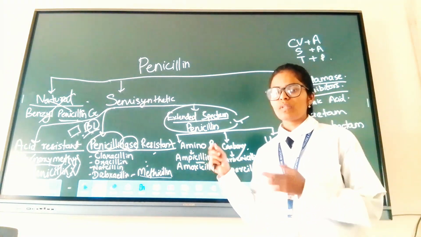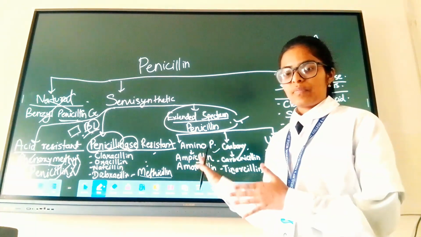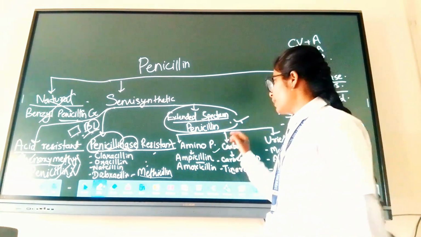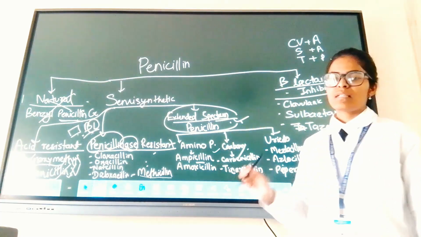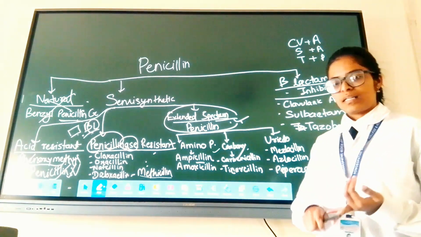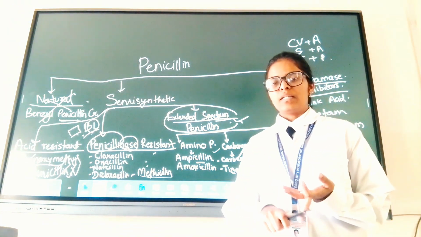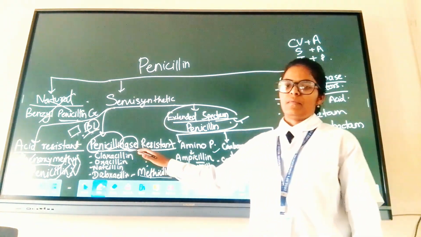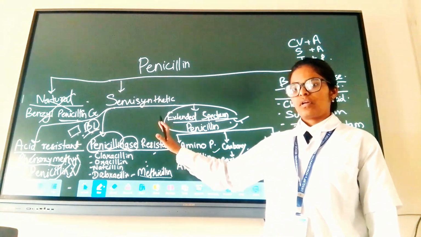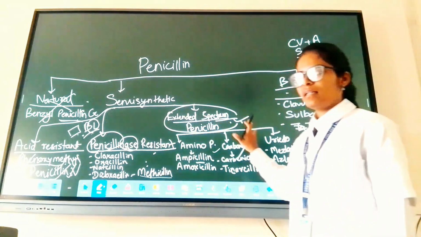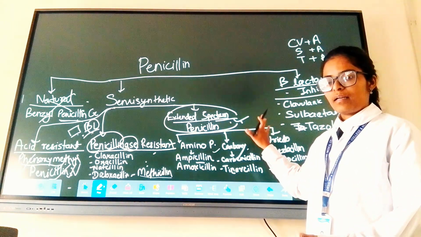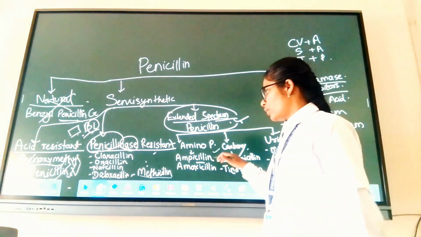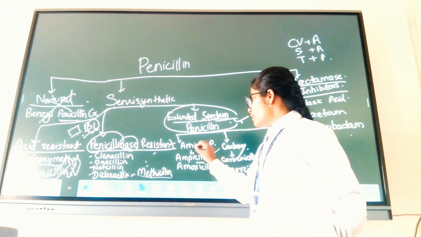It can destroy gram-negative bacteria, gram-positive bacteria, aerobes and anaerobes. Spectrum means gram-positive or gram-negative. It is broad spectrum. Okay. The earlier ones have limited spectrum because they can only destroy gram-positive bacteria. This can destroy gram-negative bacteria also, gram-positive also, aerobes also, anaerobes also.